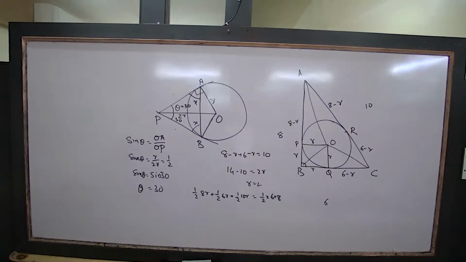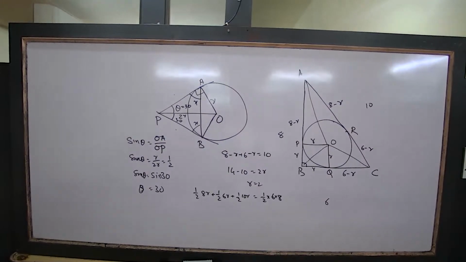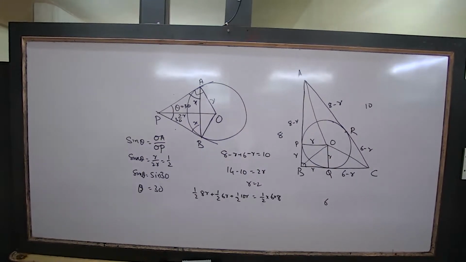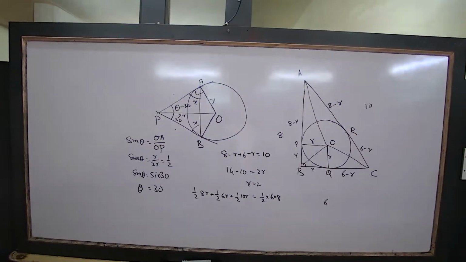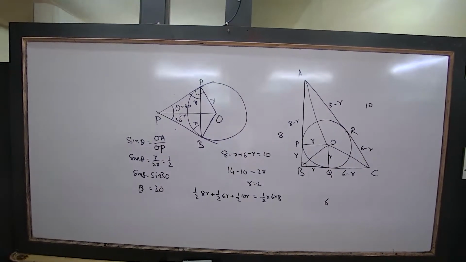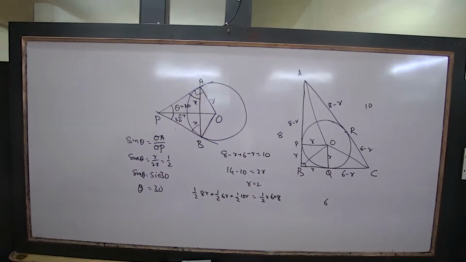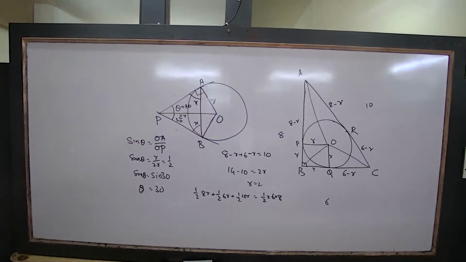Done. Completed. Any other problem? No. Listen. A little more properties I have to explain with the circle. That is why I asked you whether you are done with the MCQs or not. There are some important MCQs, and I don't know how many of you are done, because three or four people asked. Yes?